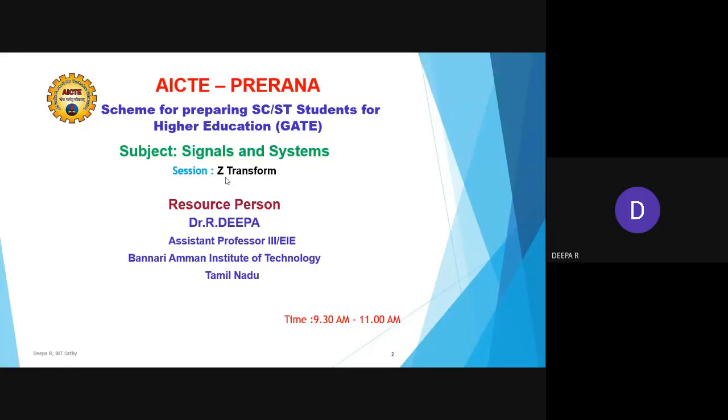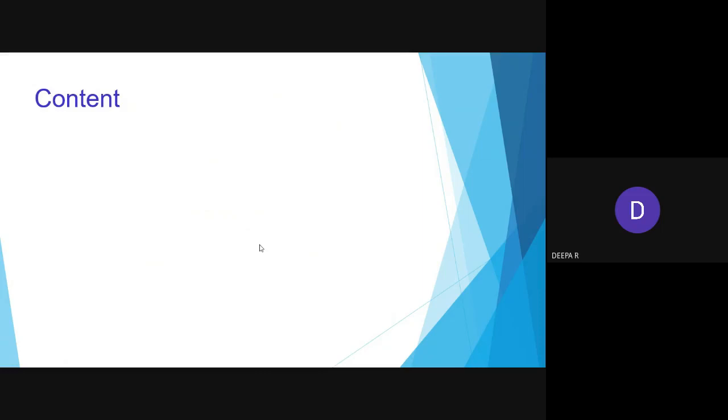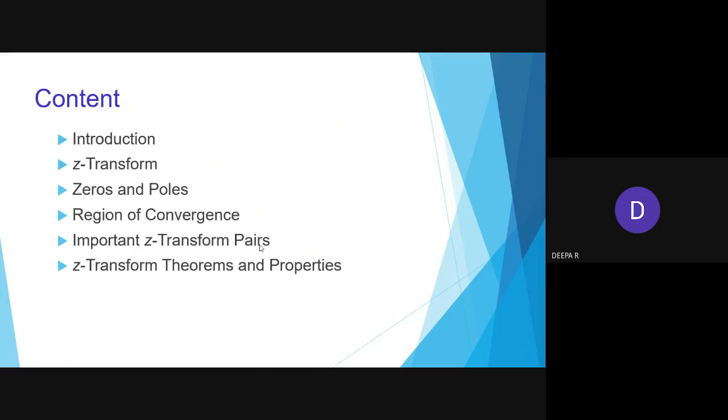So here the topic is Z transform, and for the prerequisite, we should know what is the continuous time signal and the discrete time signal. We know the definition: the continuous time signal is defined for all values of t, and the discrete time signal is defined for particular instants of time. Today we are going to see what is Z transform, the poles and zeros, and the most important thing, the region of convergence, the Z transform pairs and the properties.